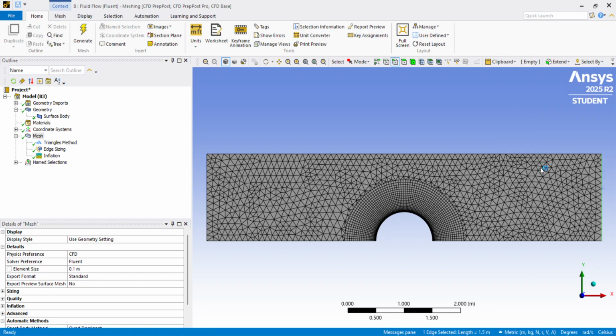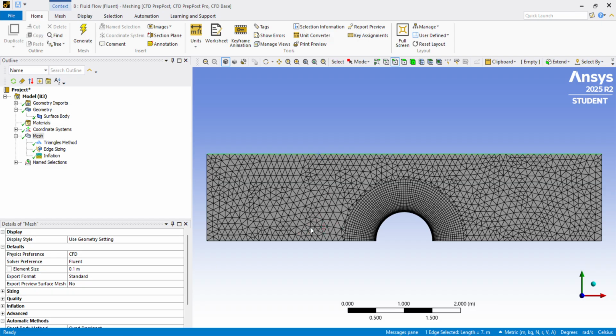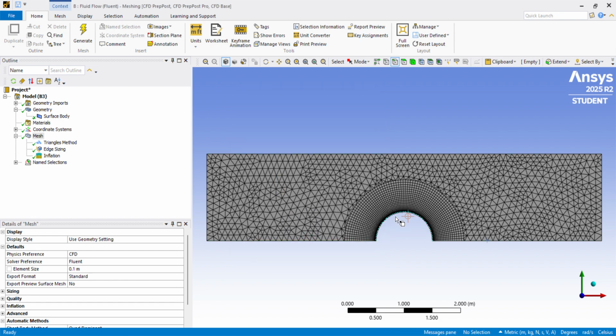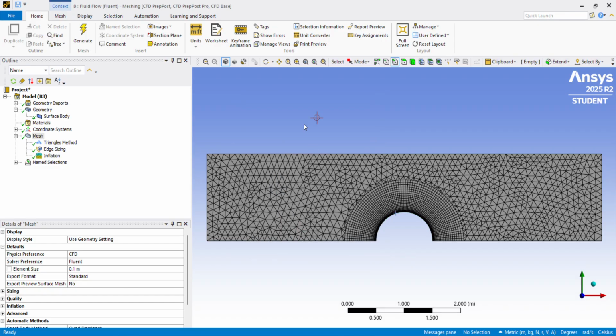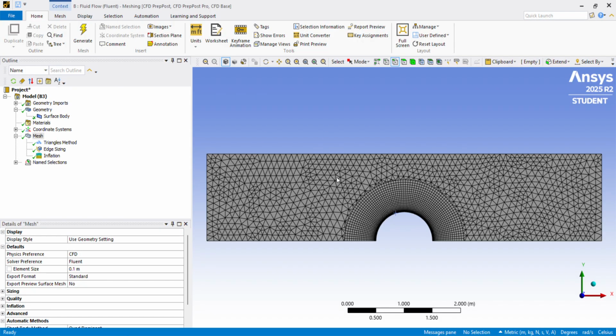This will be pressure outlet. We can name these symmetry. This will be our cylinder wall. Go ahead and save this just in case.